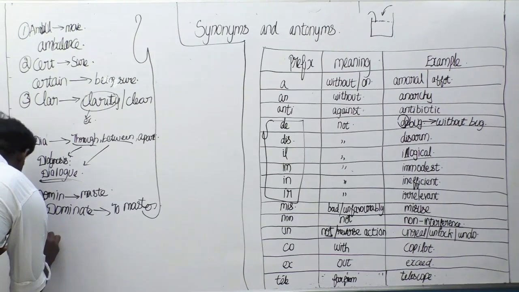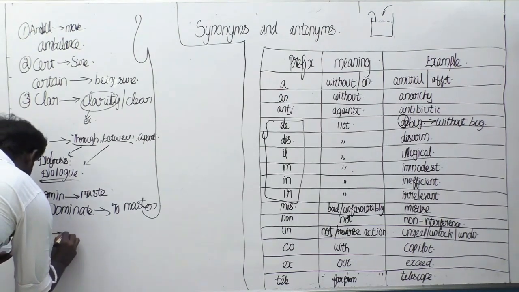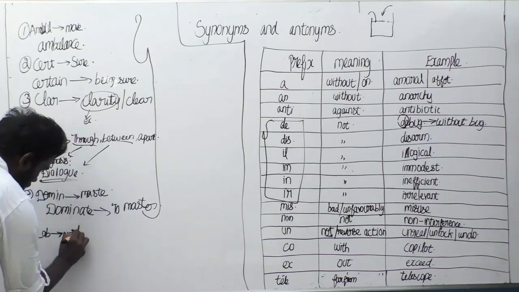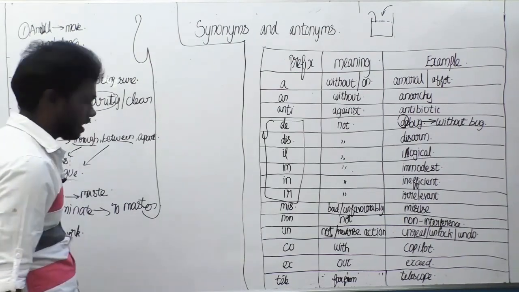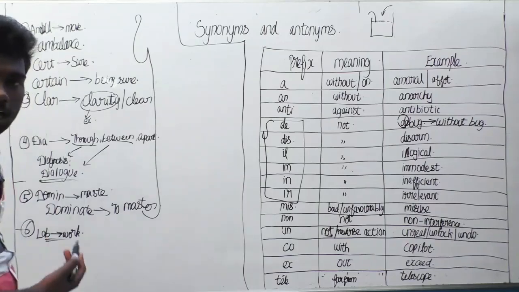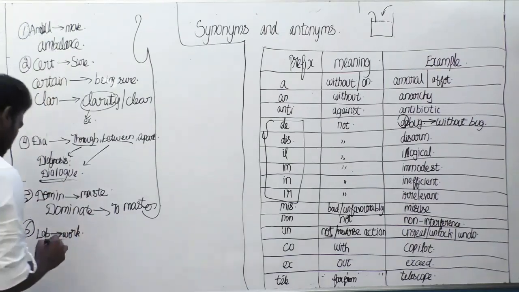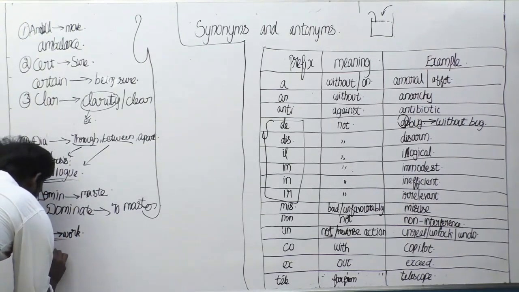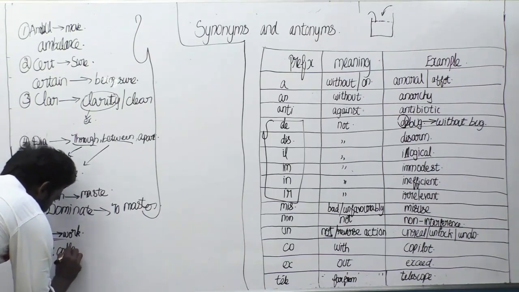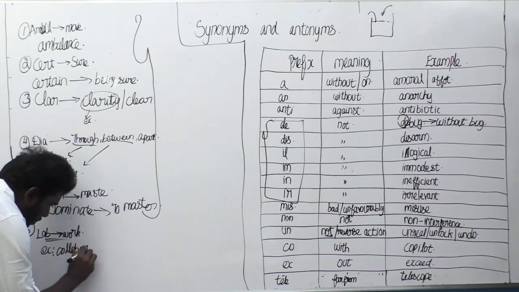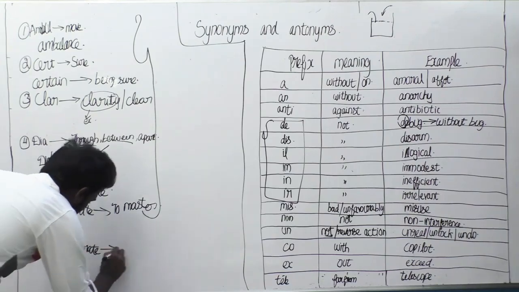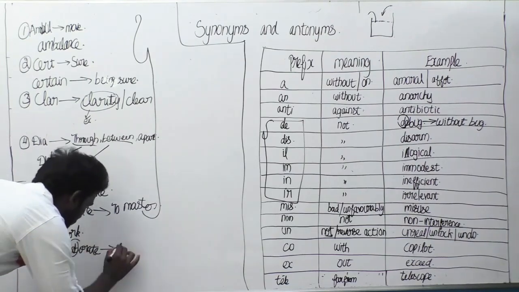The next is lab. Lab means work. And can you say an example for lab? I will say that. Example, collaborate. Here the word lab means work, I said.